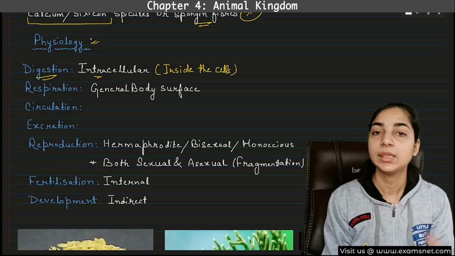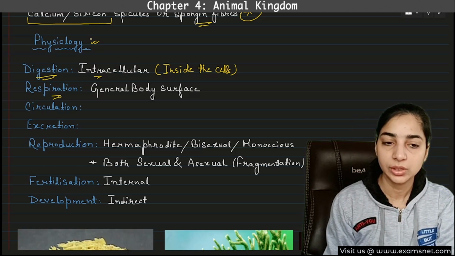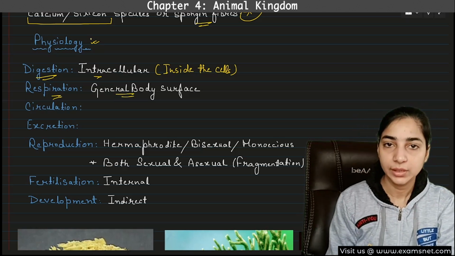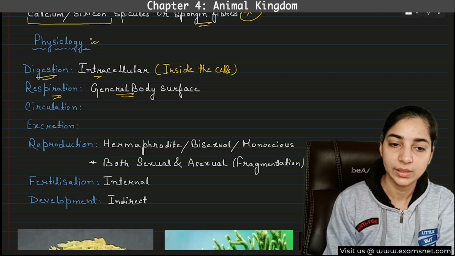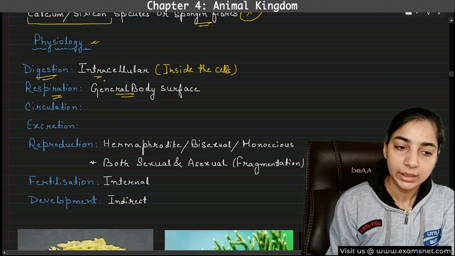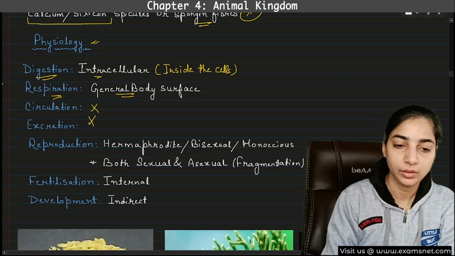So the digestion is intracellular. Okay. Then what about respiration? Respiration again takes place through the general body surface because they do not have tissues or organs. So the general body surface will be helpful here. Then nothing about circulation or excretion is mentioned in the NCERT, so I haven't written anything.